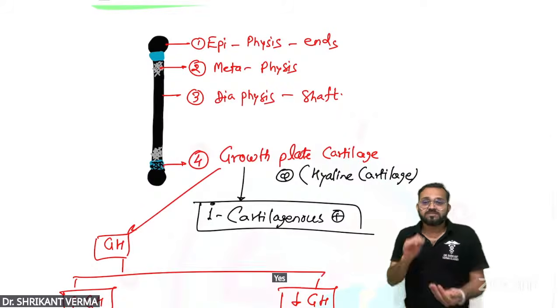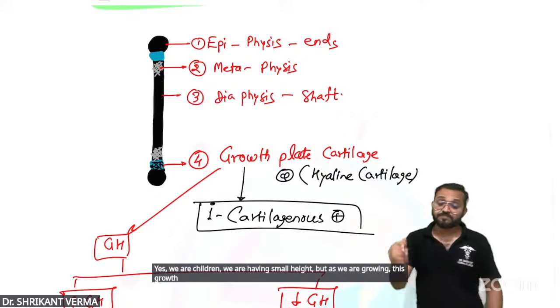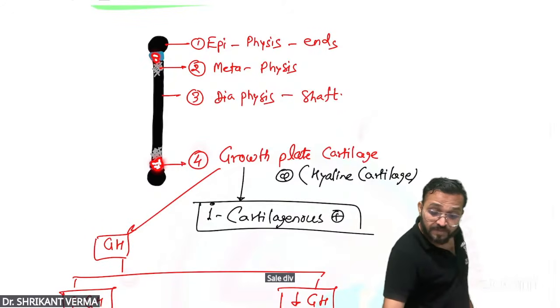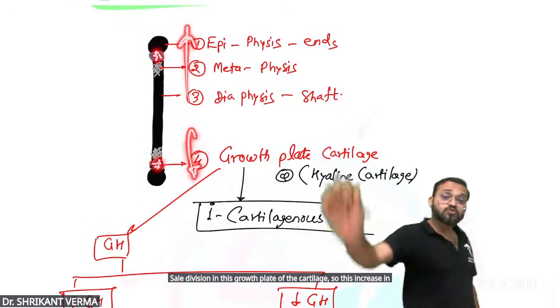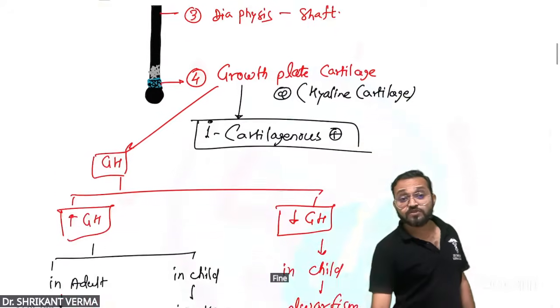As children, we have a small height, but as we grow, this growth hormone causes cell division in this growth plate of the cartilage. So there is an increase in the height. Is it okay, everybody? Fine. So that is the physiology and the medicine.